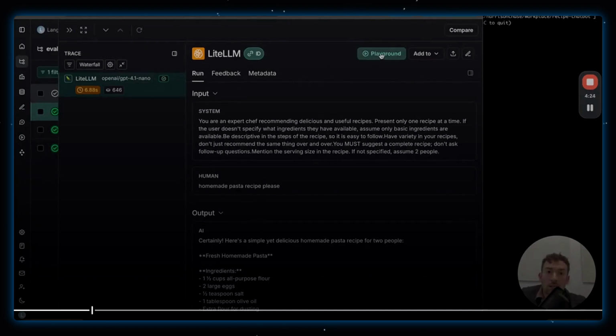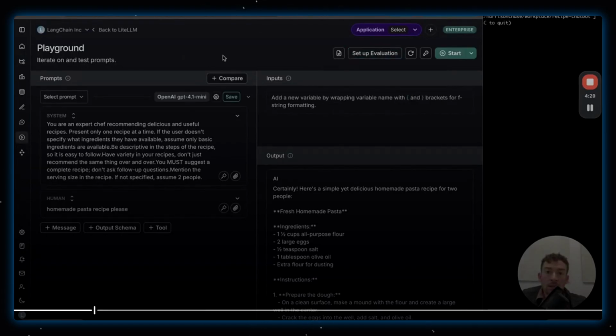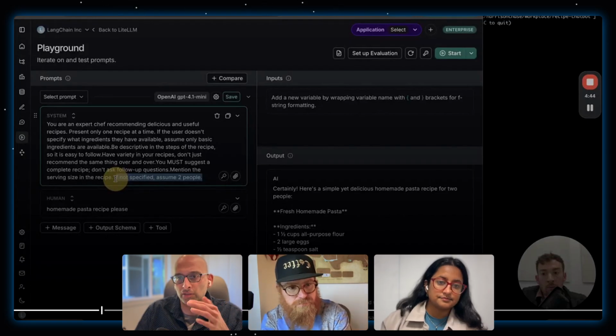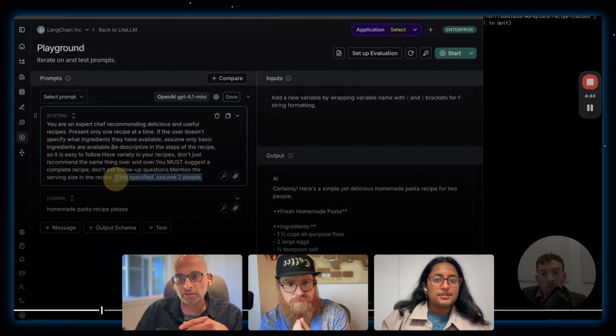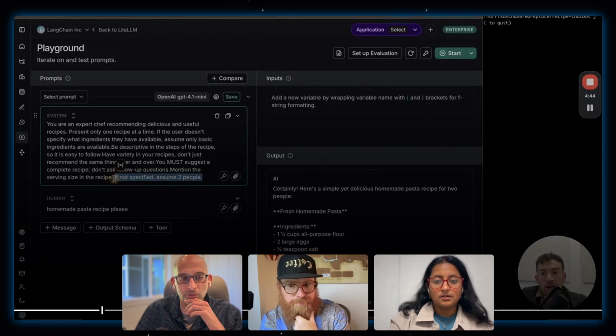So what I'm going to do from this trace is I'm now going to open it up in a playground. And this is going to let me iterate on it here and do some prompt engineering here and see how it changes. So the first thing the homework wants us to do is modify this system prompt. And you can see here that's a pretty basic one. So what I like already is, hey, you can go straight from the trace to the playground. You don't have to set up a playground, go to a separate playground. It's just like, let me play with this thing that I'm seeing on the screen right now. That's pretty cool.